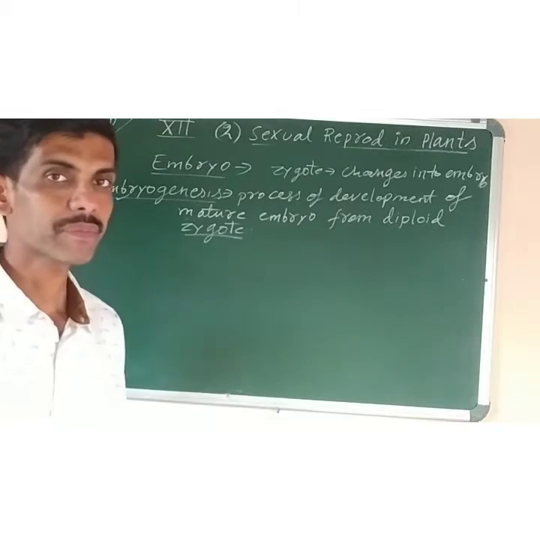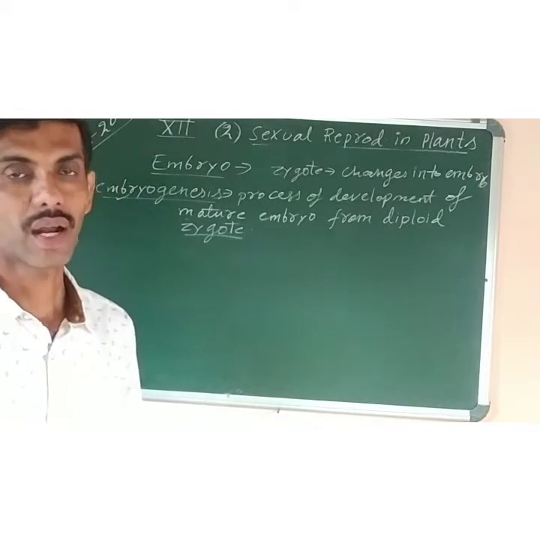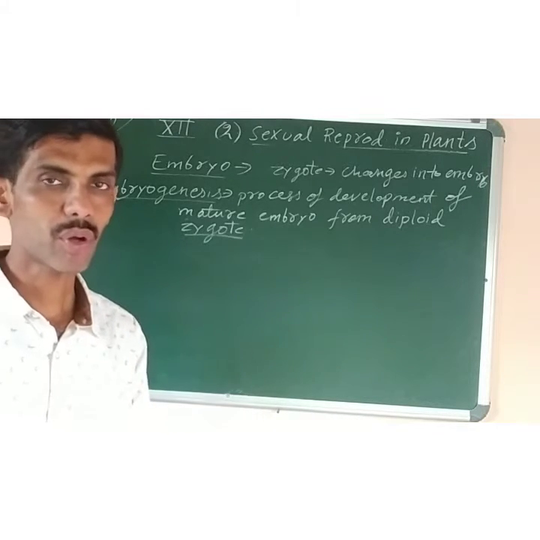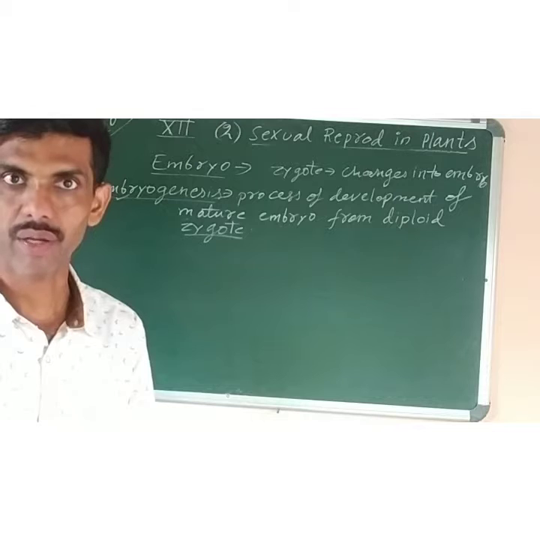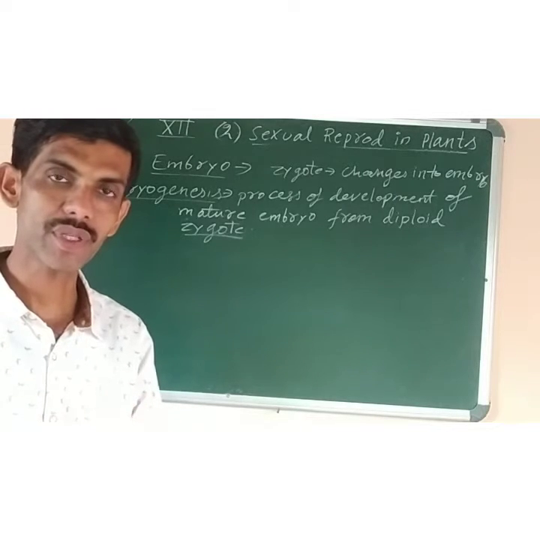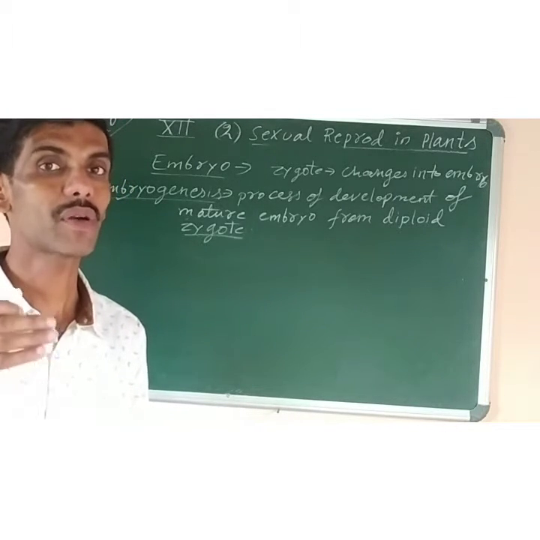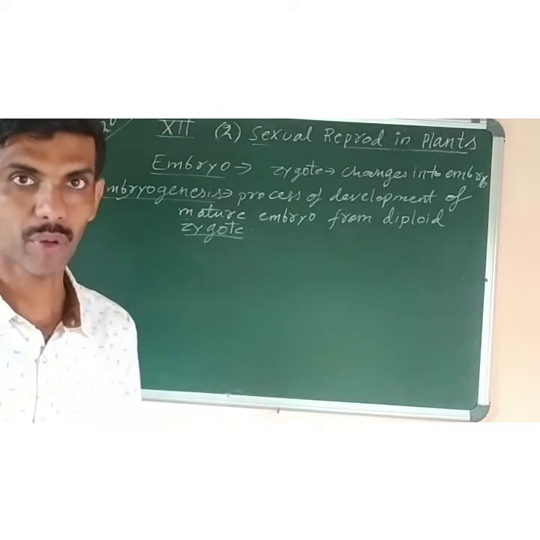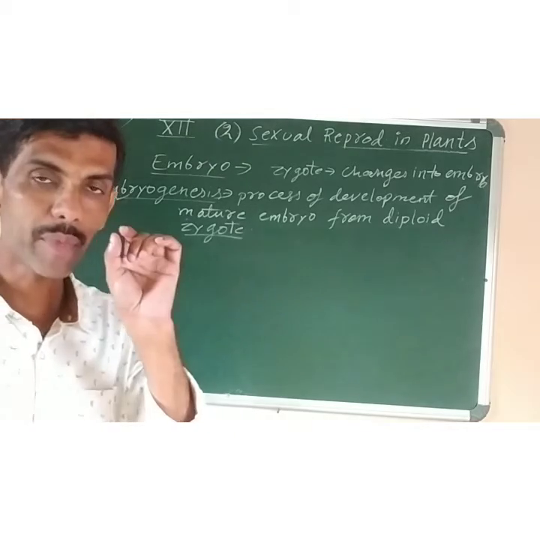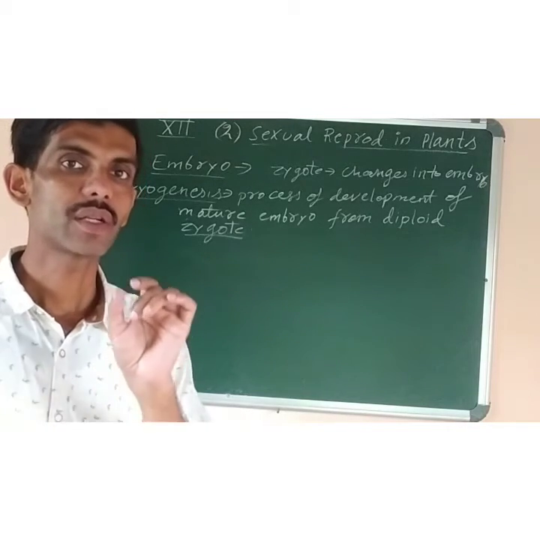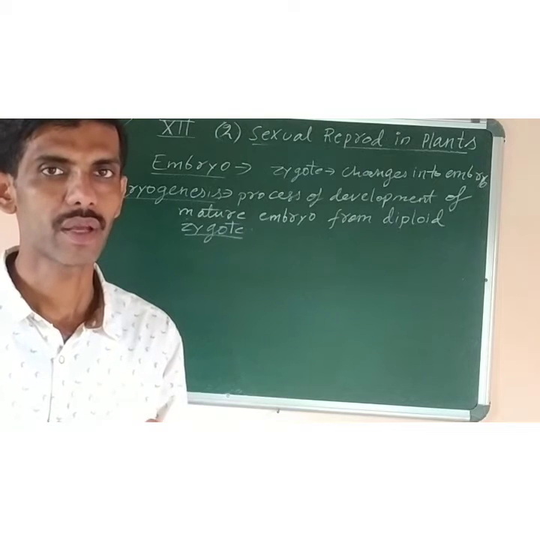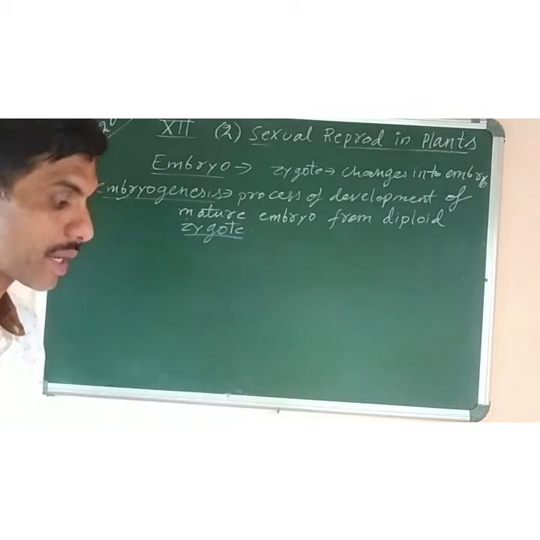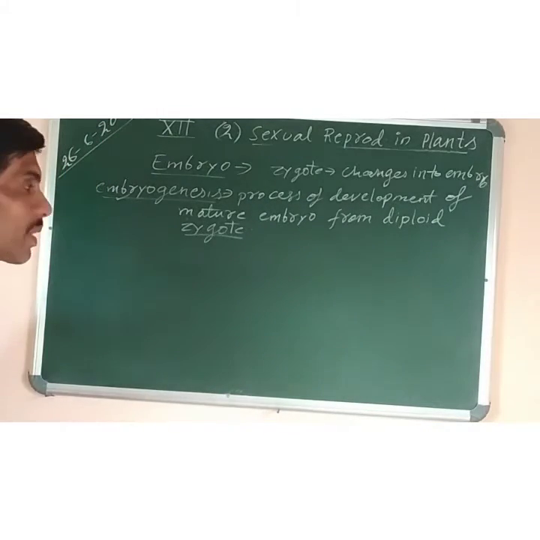Now, during the early stages of development, in the beginning, when the monocot and dicot embryos are developing from the zygote, till the globular stage, they are almost similar. So we are talking about the development of dicot embryo and monocot embryo, which is there in the syllabus. When the embryo develops in monocot and dicot, till the globular stage, they are almost similar. But later on, the changes are marked or seen. So now we have to study the next topic, that is development of dicot embryo.